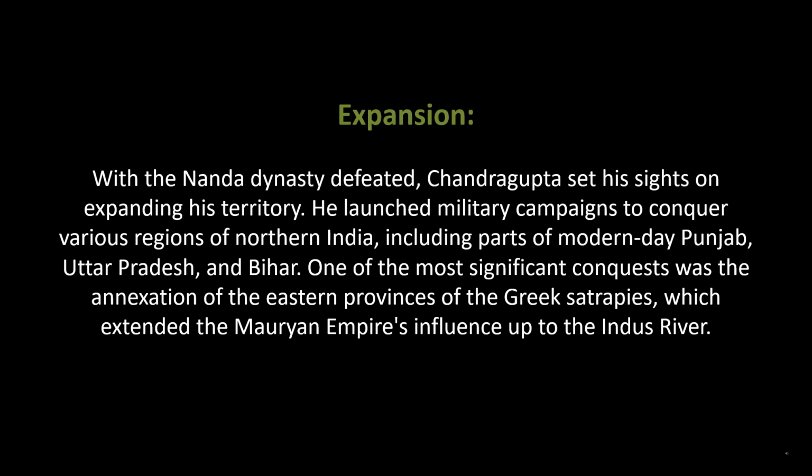Expansion. With the Nanda dynasty defeated, Chandragupta set his sights on expanding his territory. He launched military campaigns to conquer various regions of northern India, including parts of modern-day Punjab, Uttar Pradesh, and Bihar. One of the most significant conquests was the annexation of the eastern provinces of the Greek satrapies, which extended the Mauryan Empire's influence up to the Indus River.